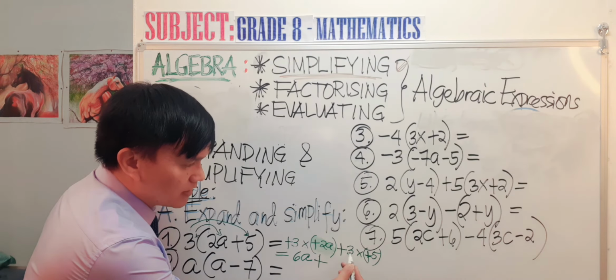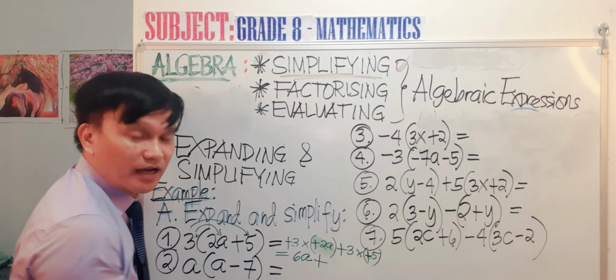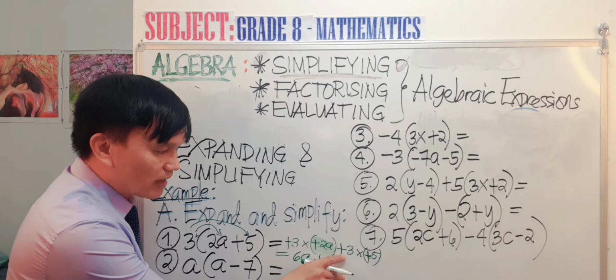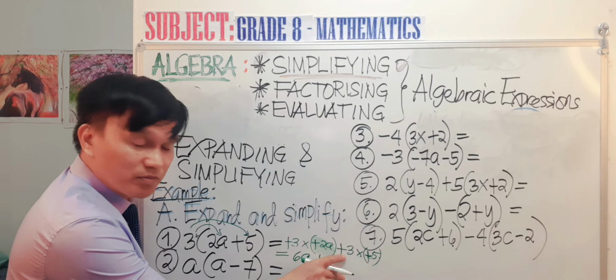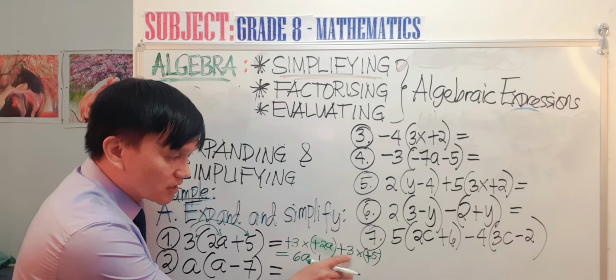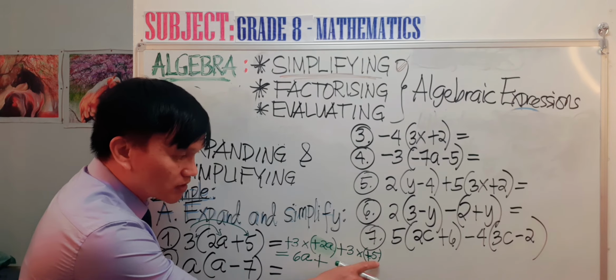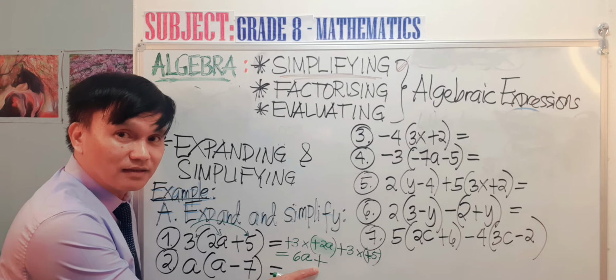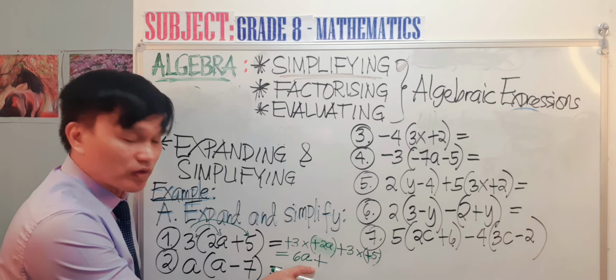Positive 3 times positive 5. Now I copied the plus sign here, but actually you have to be careful, because when you multiply positive 3 times positive 5, the answer is actually positive. Okay, so this first example is okay.